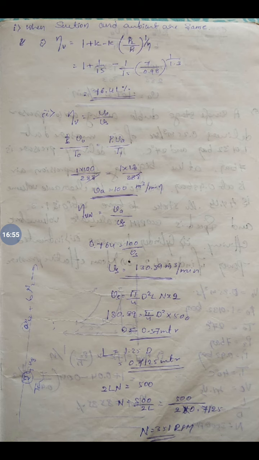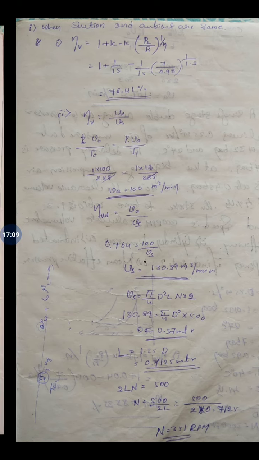Now to calculate the RPM, we know the mean piston speed he has given is 500 meter per minute, that is 2ln equal to 500. We have found out the stroke length. From this, n is equal to 500 by 2l, so you will get the n value as 351 RPM.